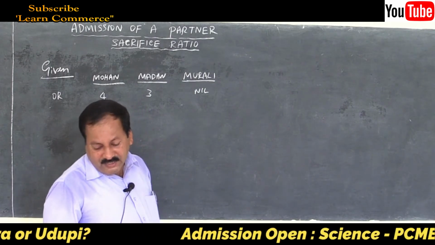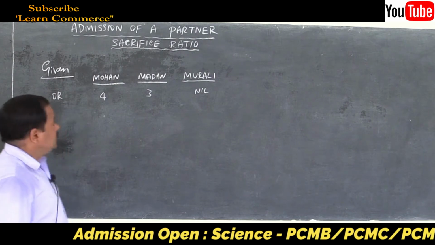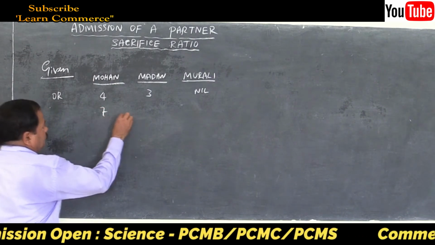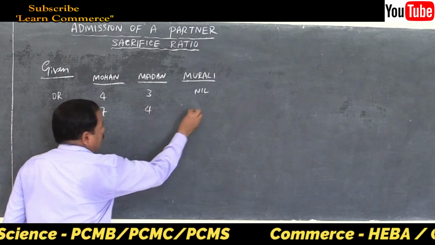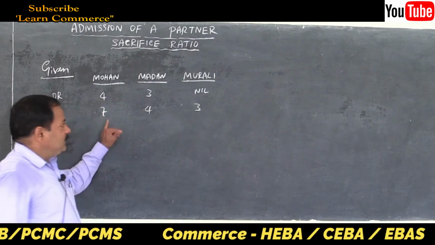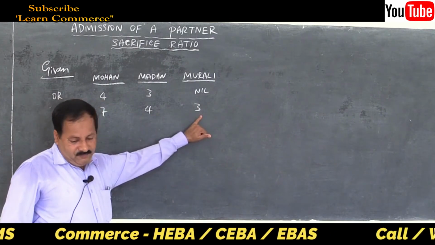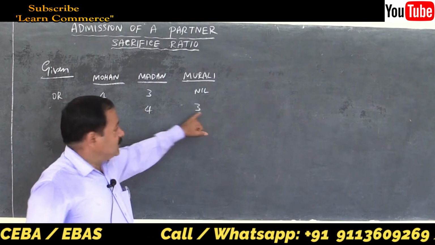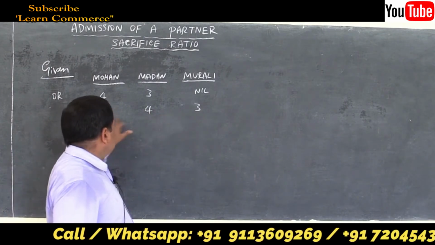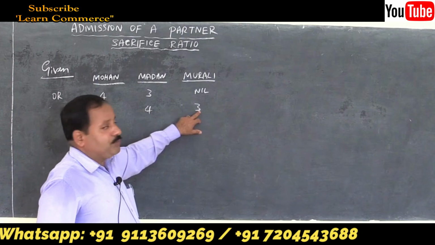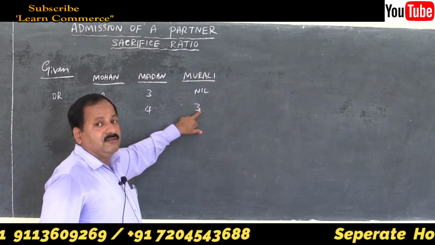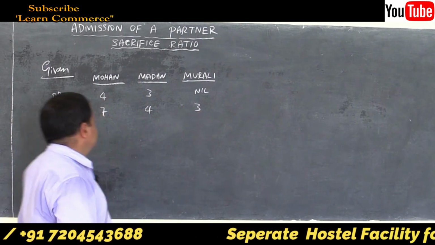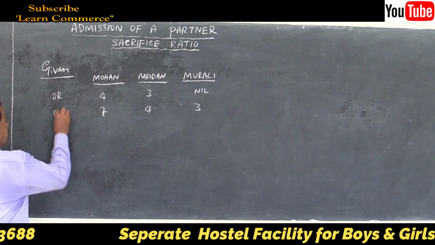The new profit sharing ratio is agreed at 7:4:3. So 7 plus 4 is 11, plus 3 is 14. That is the denominator, that is the new ratio.